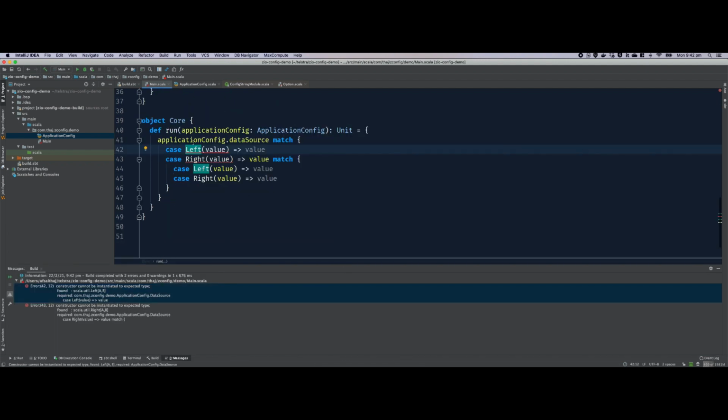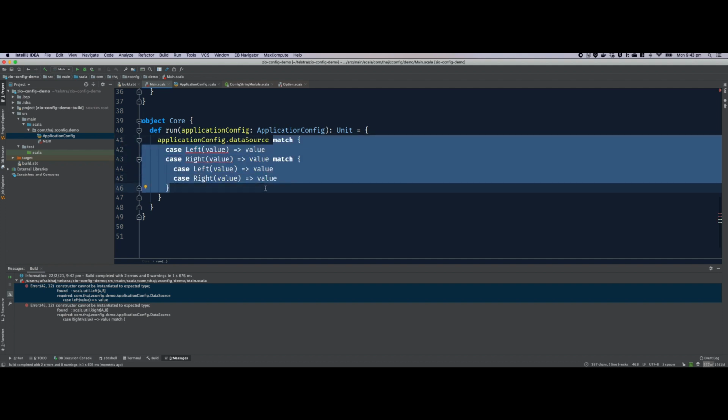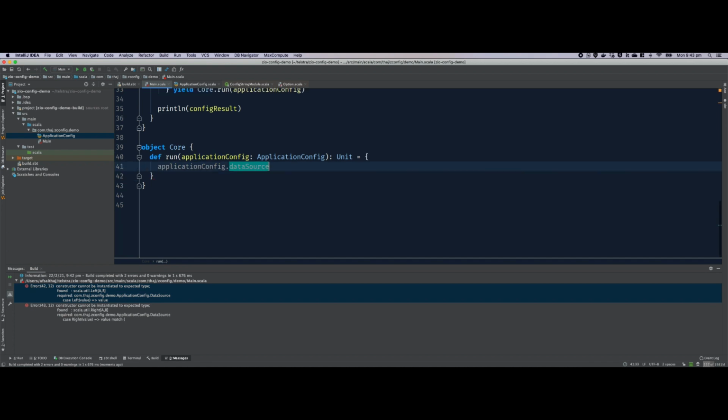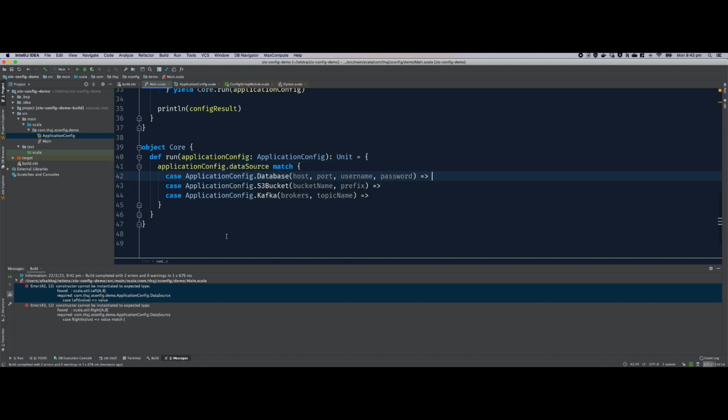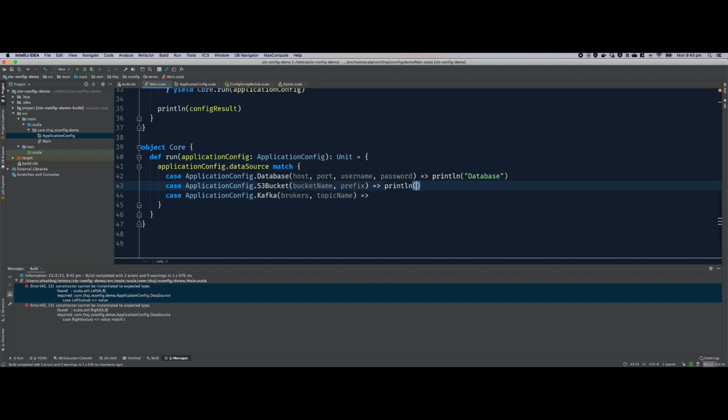And that's going to complain because it's no more either of left and right. Instead, we have a much more readable handling of data source. So println, it's a database. It's a S3 bucket.